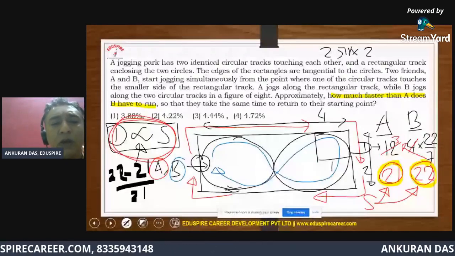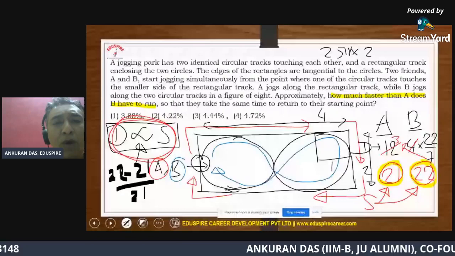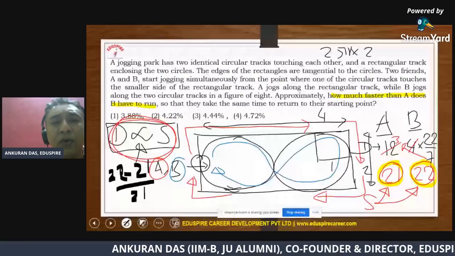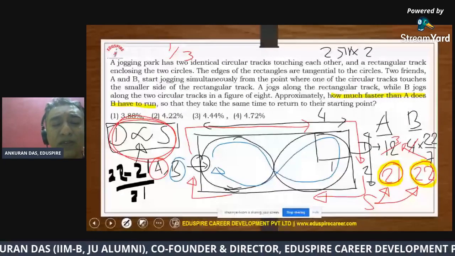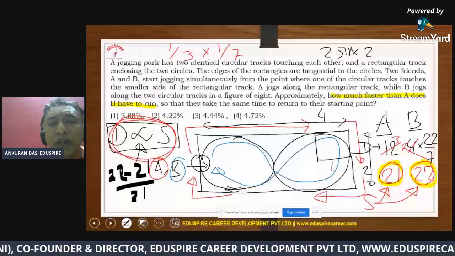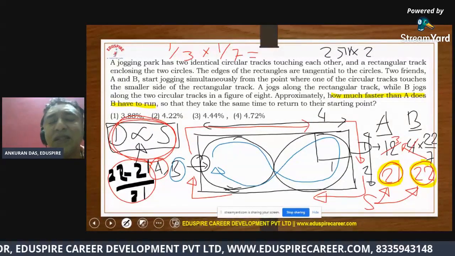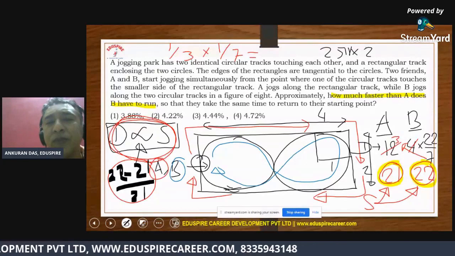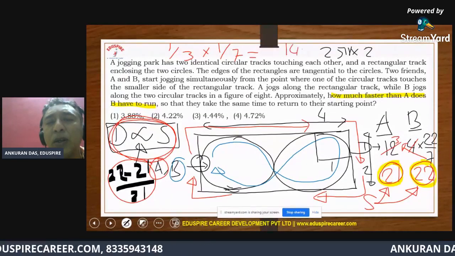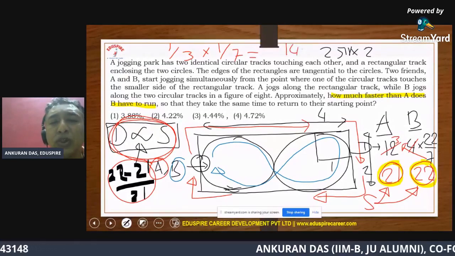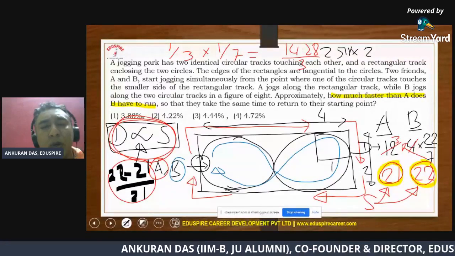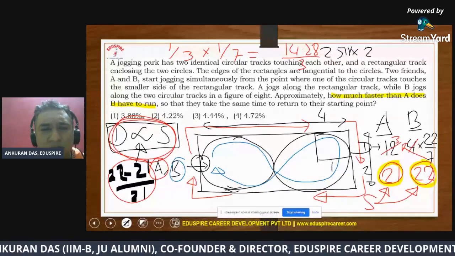So it will be 1/3 of 1 by 7. If you notice, that comes out to be 1 by 21, right? Now 1 by 7 is nothing but 14.28%. So it will be 14.28 divided by 3, which will be closest to 4.72 in the options, because we have done a little bit of approximation, right?